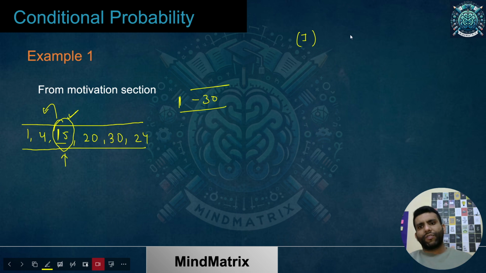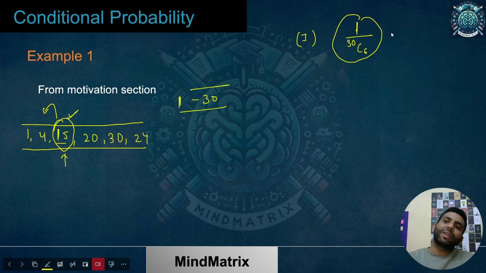When he doesn't have any idea about what numbers can be there, there is only going to be one combination he may have. And what are the total combinations possible out of 30? In how many ways can you select 6 numbers out of 30? We have already seen this. So this was the probability of him winning earlier if he could not hear that 15 was one of the numbers being announced. I hope this idea is clear.